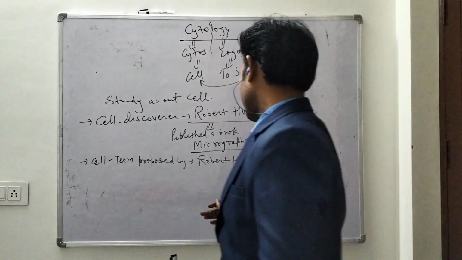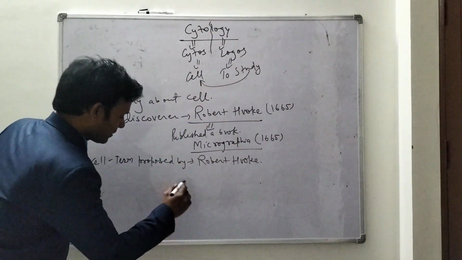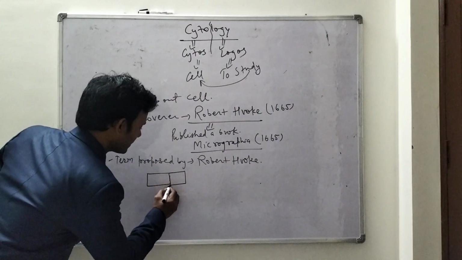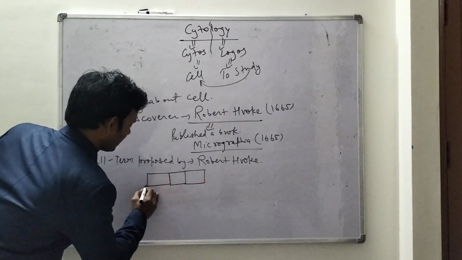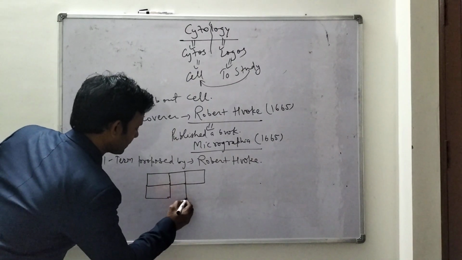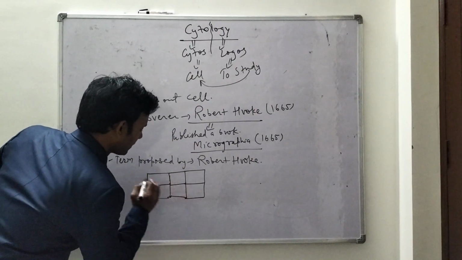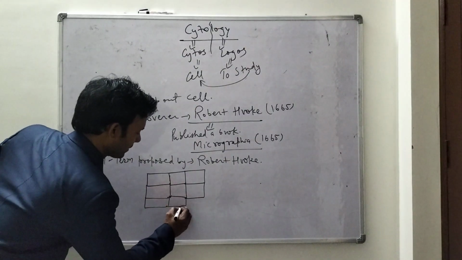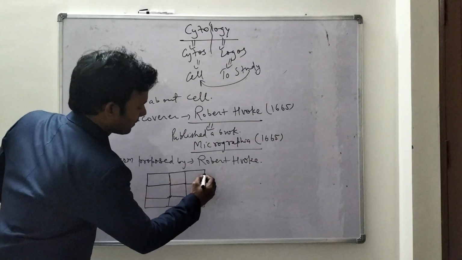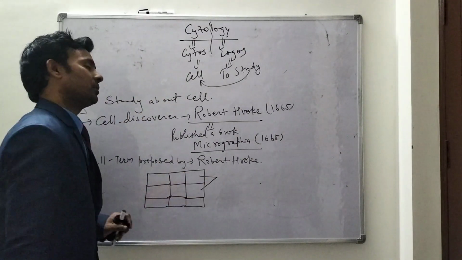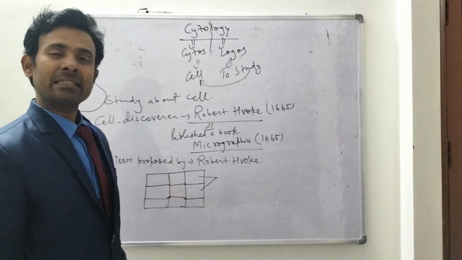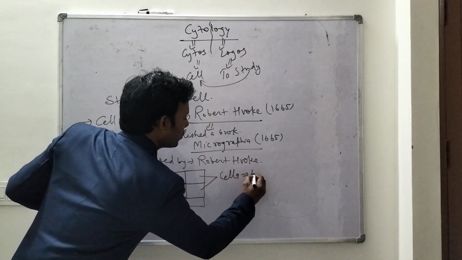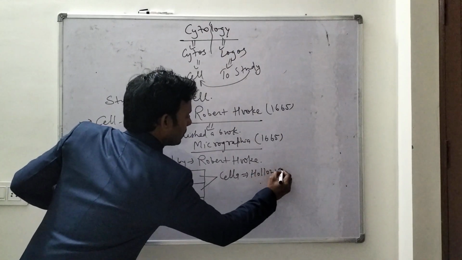So when he studied a cork cell, only the cell wall appeared, just like vacant spaces. Due to this, Robert Hooke used his own word cella, which means hollow space.